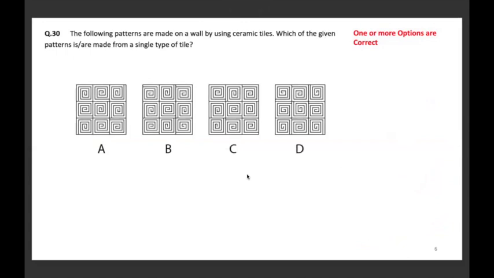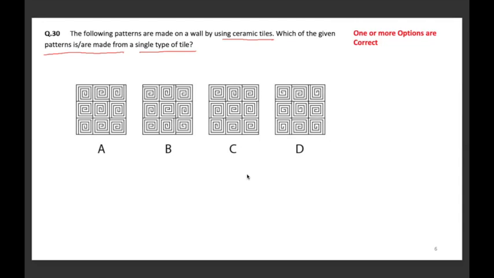The following patterns are made on a wall by using ceramic tiles. Here we are given ceramic tiles, which is important to note. Why? Because if it is a glass tile, you can flip it, you can mirror it. But because it is a ceramic tile, you cannot flip or mirror the tile. Which means that you can rotate the tile, but you cannot mirror it. Which of the given patterns is or are made from a single type of tile? That is what we have to find.